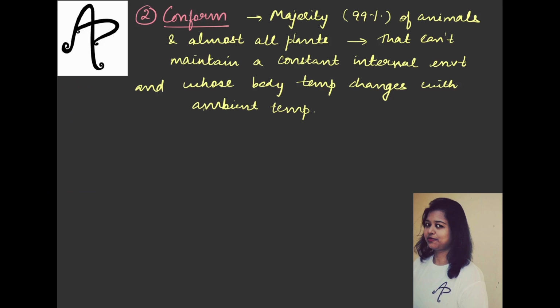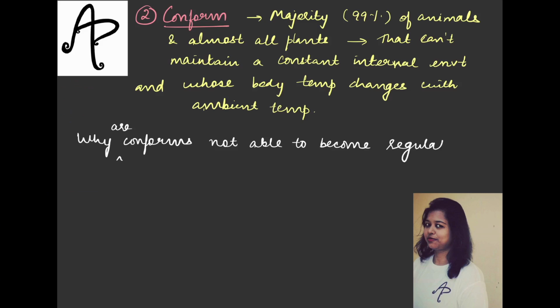So now the question is that they are known as conformers, but why could these conformers not have become regulators? Why are they not able to become the regulators, or let's say why are they not able to do this? So for example, if we write this as a question, why are conformers not able to become regulators? क्यों नहीं बन पाते हैं?